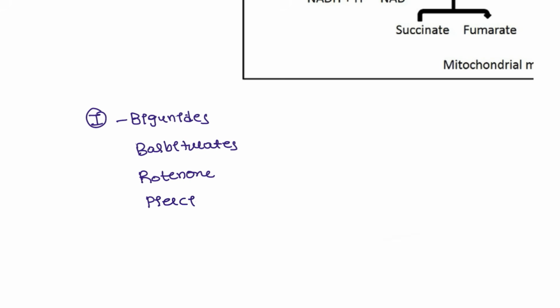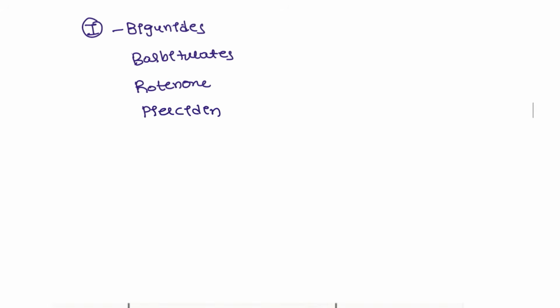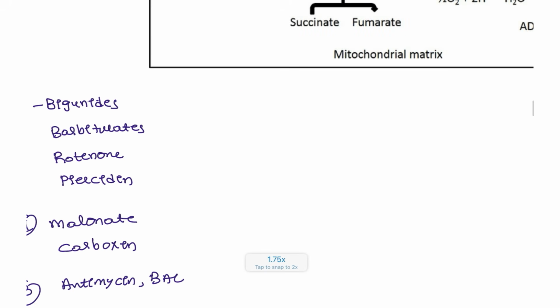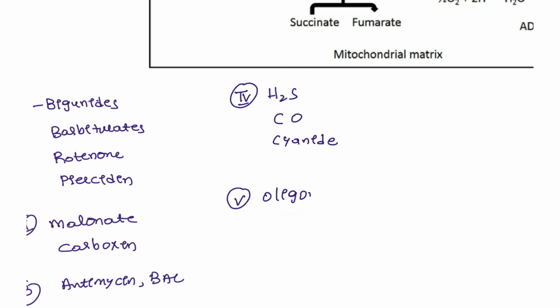Next, complex 2 is blocked by malonate and also carboxin, and the third one will be blocked by antimycin, and BAL, British anti-Lewisite, that is also blocked. And next, the fourth one can be blocked by hydrogen sulfide, carbon monoxide, and cyanide. Fifth one is blocked by oligomycin.